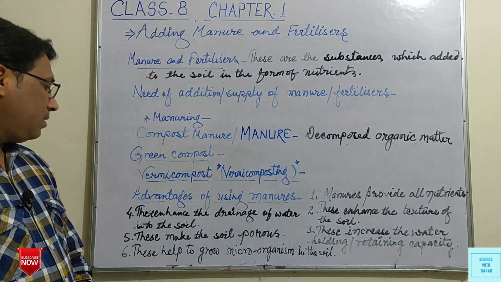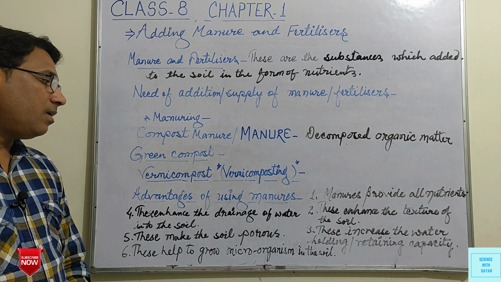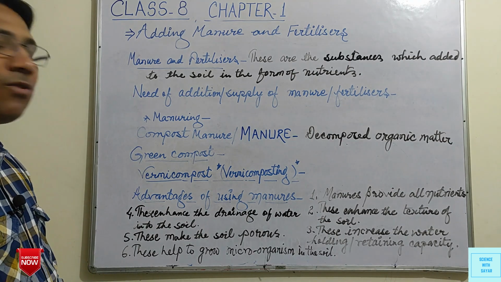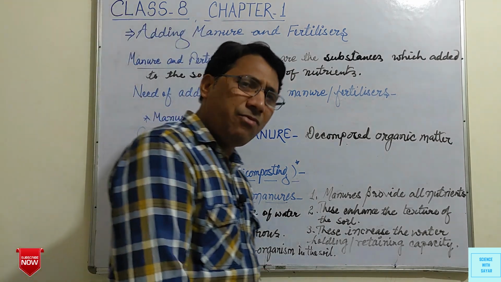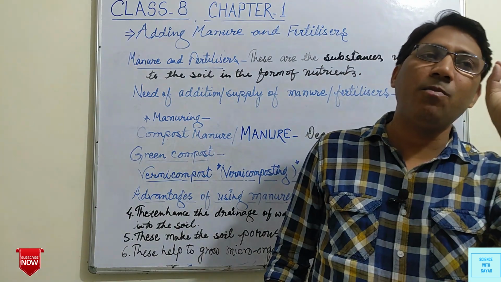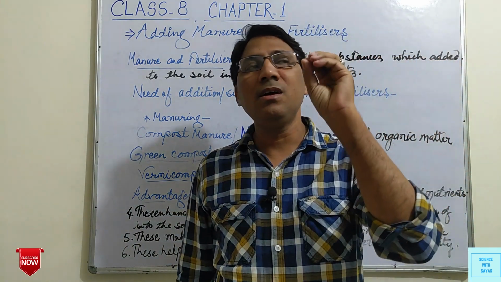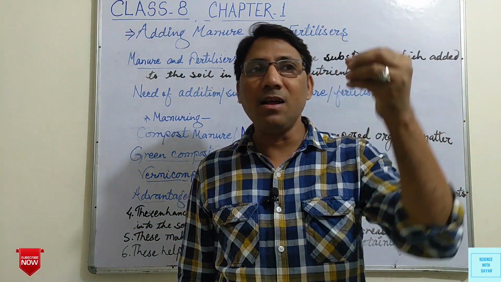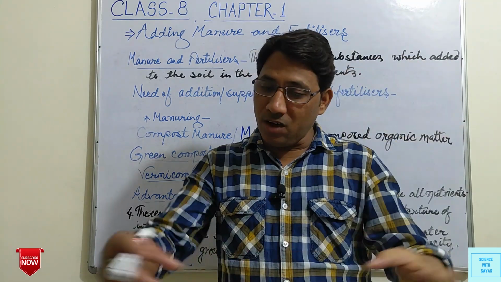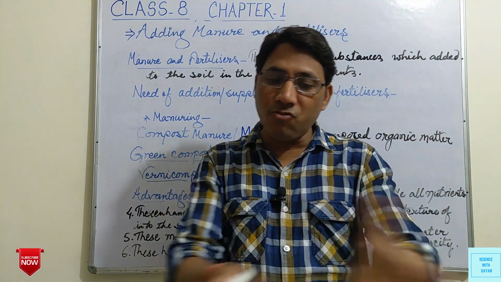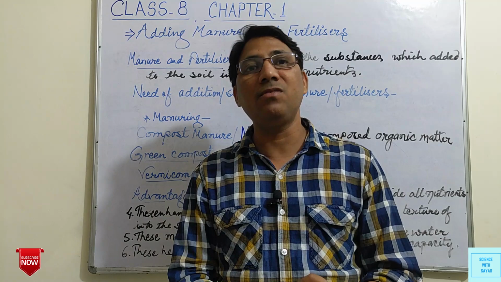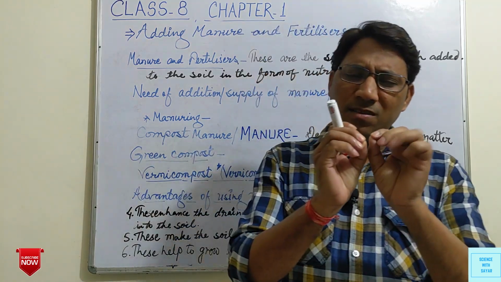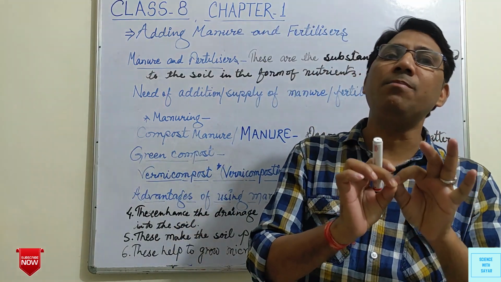Fourth is, these enhance the drainage of water into the soil. For example, if we take the example of clay soil, the particles are very small, due to which the water cannot go inside between the particles of soil easily, because very small spaces are there between the particles of soil.